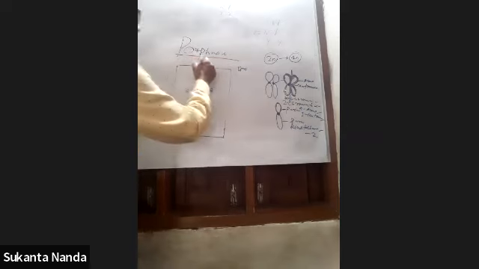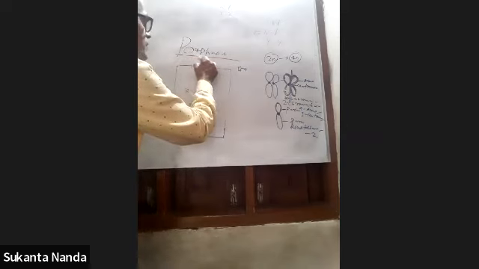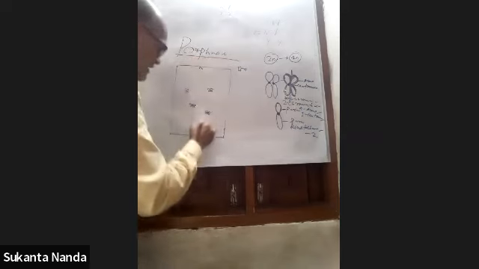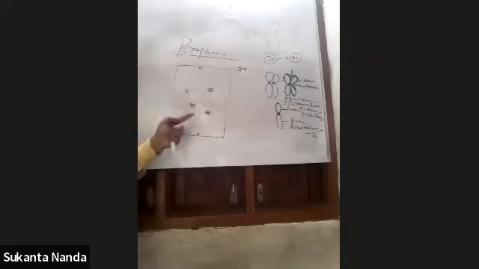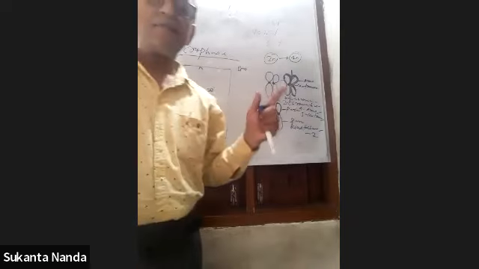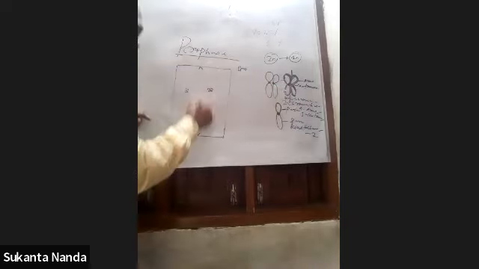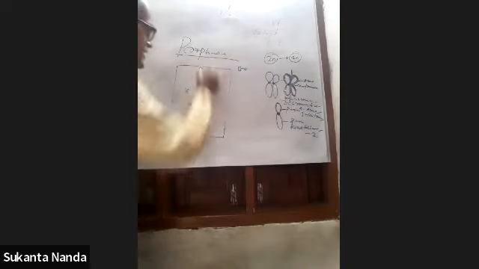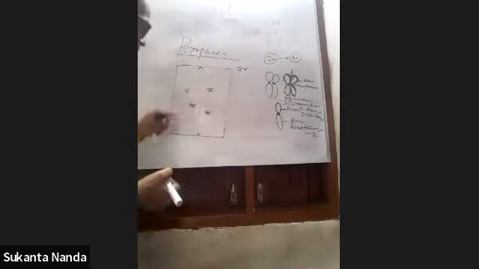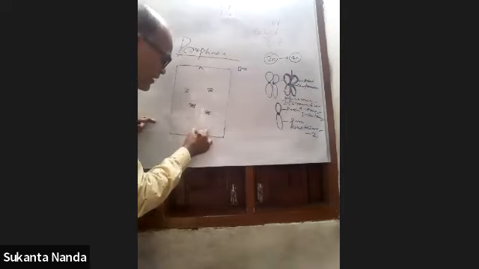So you have to mark that here is a centriole, here is a centriole. Centriole synthesis takes place in the S phase, and the centrioles come to the polar region. That is, the centrioles in the polar part will develop.